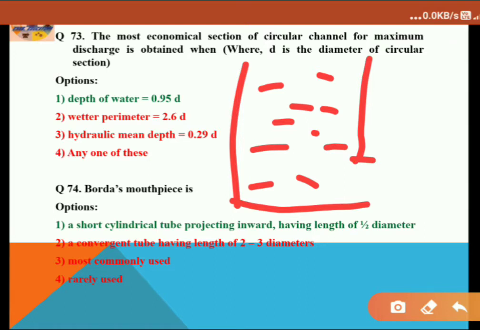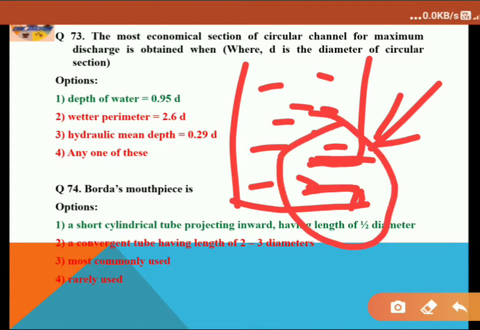That exit point is also known as the mouthpiece, and if the pipe is inward type, then this type of mouthpiece is known as Borda's mouthpiece. Let's see the options. The first option is a short cylindrical tube projected inward having length of half of diameter. So the first option is the correct answer.